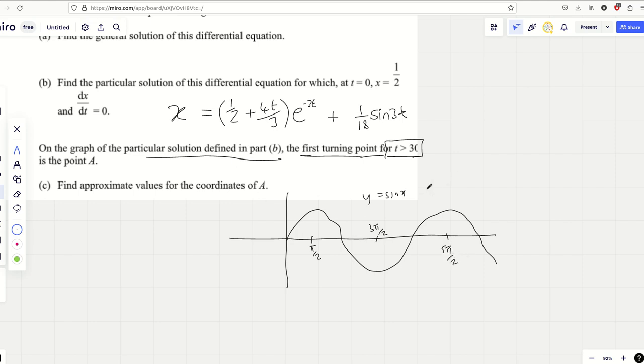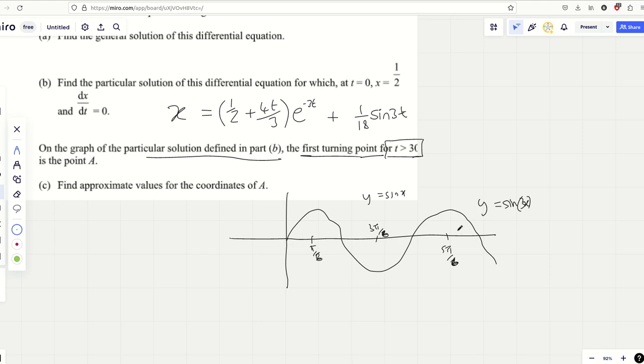We can use that fact and say for y equals sine 3x, we're just going to compress all our coordinates by a factor of 3. So this is going to become pi over 6, 3 pi over 6, 5 pi over 6.